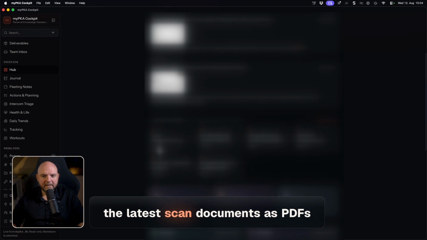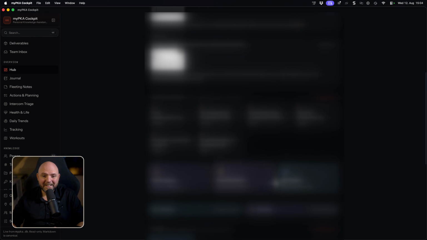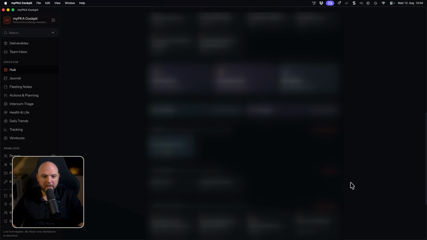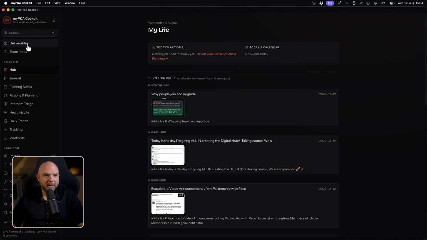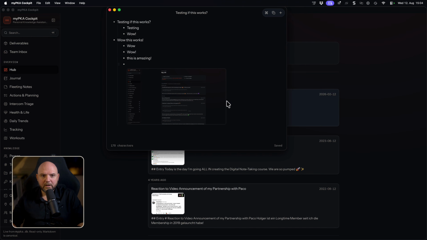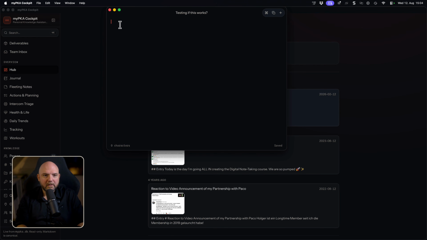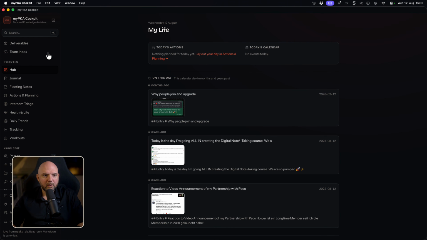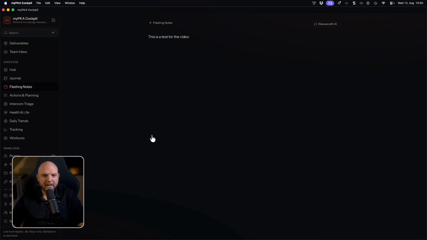And the latest scanned documents that I have as PDFs. Keep in mind, this is all based on my local folder. And this is something that is a proper app. It has even a menu icon. I have here quick notes. I can actually use this to quickly make notes. This is a test for the video. So you see I wrote this into this quick notes window. I can close it, and you see here it's actually living in here.